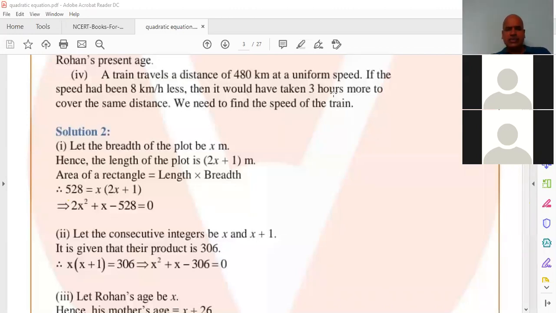In the second case it took more time. Speed decreased, so automatically time will increase. The difference is 3 hours more. So second time minus first time: 480 by (x minus 8) minus 480 by x is equal to 3 hours. This is most important. Understand this: 480 by (x minus 8) minus 480 by x is equal to 3 hours.